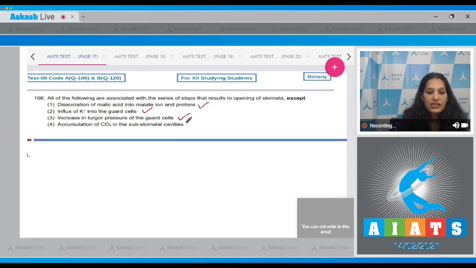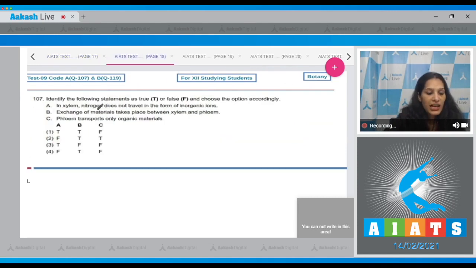Accumulation of CO2 in the substomatal cavity will lead to the closing of the stomata, as it will attract the stress hormone, which is the ABA. So the correct option for the given question is option number 4. Let's move to the next question.